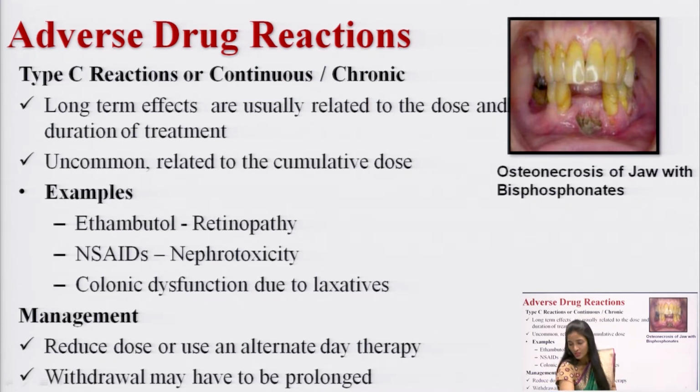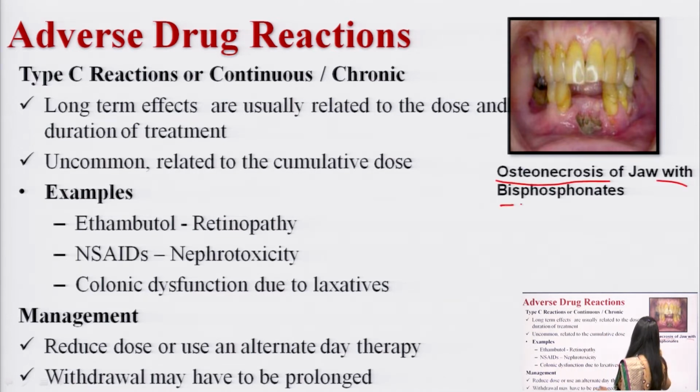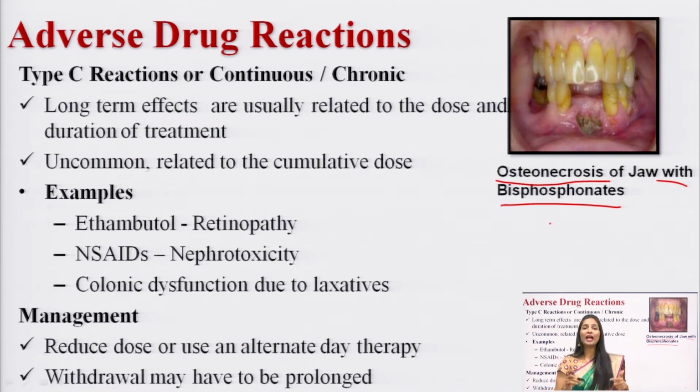drugs. So, for example, if you see here, osteonecrosis of the jaw with the bisphosphonate, if I am administering. So, this is a condition where, if I am administering bisphosphonate, a drug which can cause the type C adverse drug reaction like osteonecrosis. Okay. And what management can you do here? You have to reduce the dose, or you have to take an alternative therapy, or you have to withdraw, maybe the withdrawal may have to be prolonged. So, you should not suddenly withdraw the drug, withdrawal may have to be prolonged.